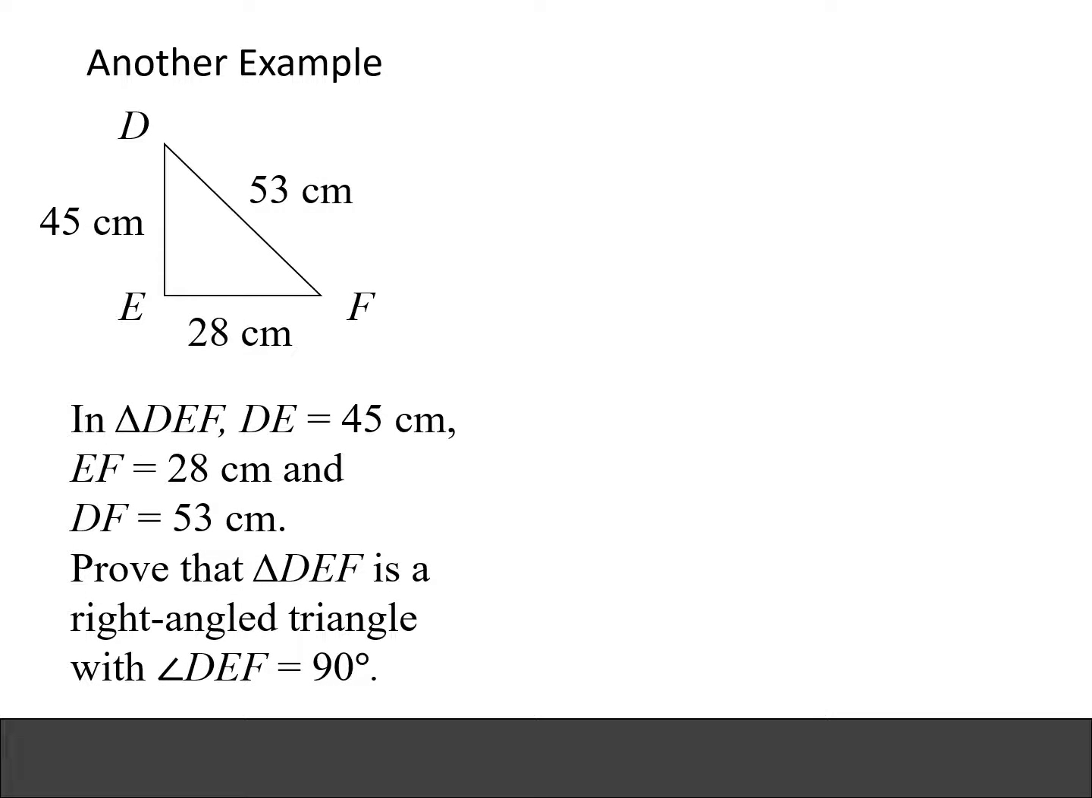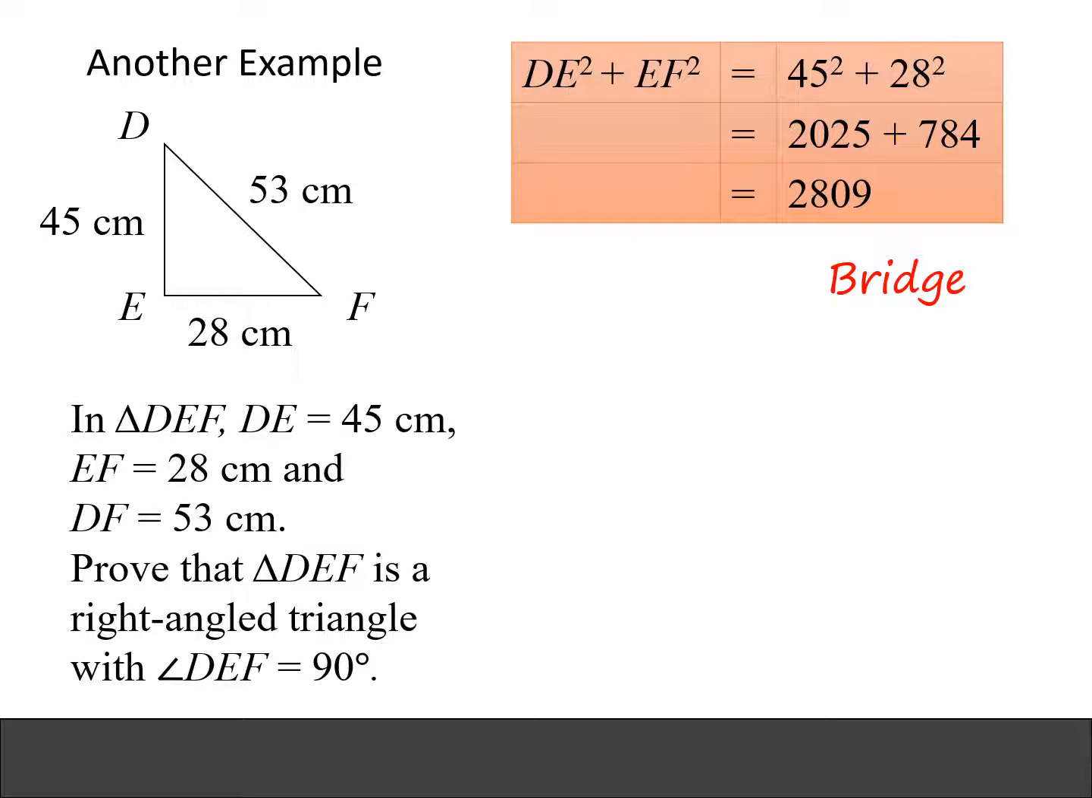With that, let's look at another good example. Here we have triangle DEF. In triangle DEF, DE equals to 45 cm, EF equals to 28 cm, and DF equals to 53 cm. Prove that triangle DEF is a right-angled triangle with angle DEF equals to 90 degrees. So once again, we need to form the bridge. Here we are trying to use the converse of Pythagoras theorem, so we need to show that DE squared plus EF squared equals to DF squared.